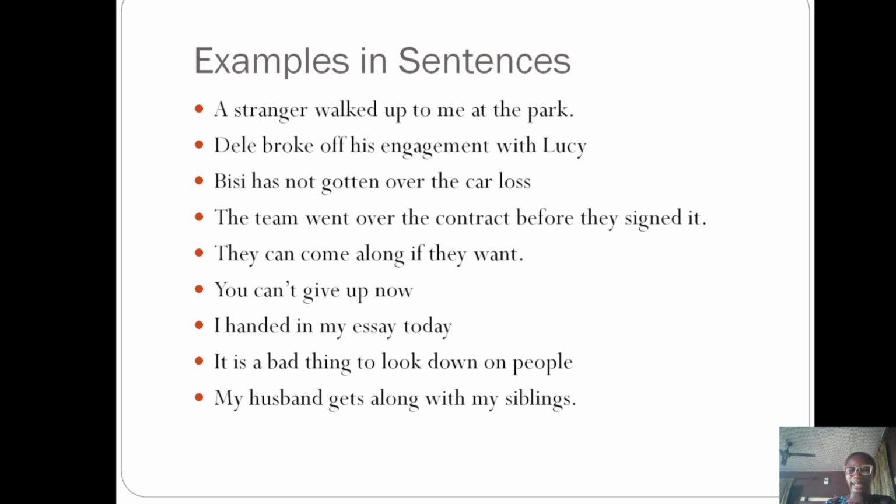They can come along if they want. They can follow. You can't give up now. I handed in my essay today. I submitted. It is a bad thing to look down on people. It's a bad thing to disregard people, to not give them the respect they deserve. My husband gets along. To get along here means to have a good relationship, to flow, to have a harmonious relationship. So my husband gets along with my siblings.